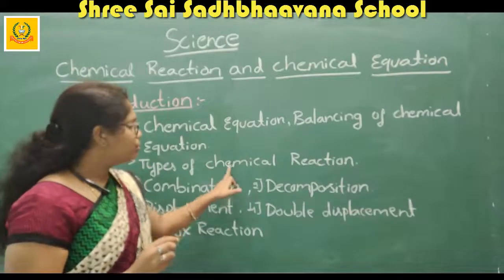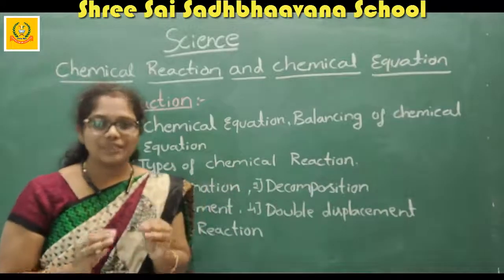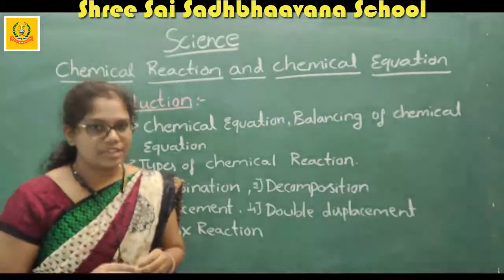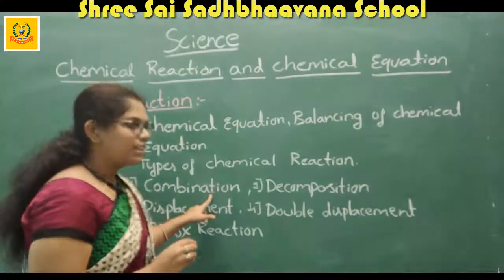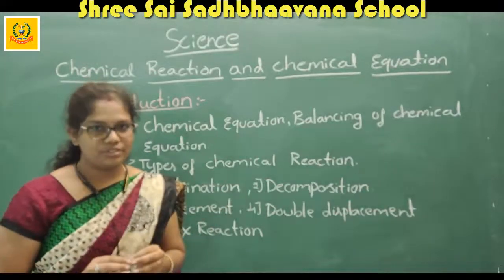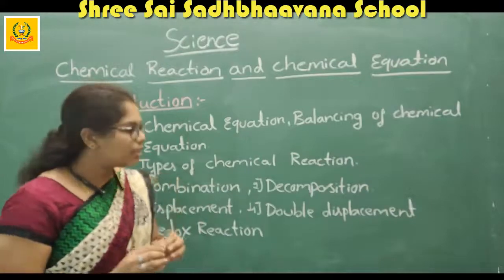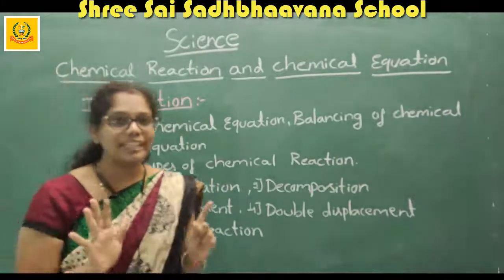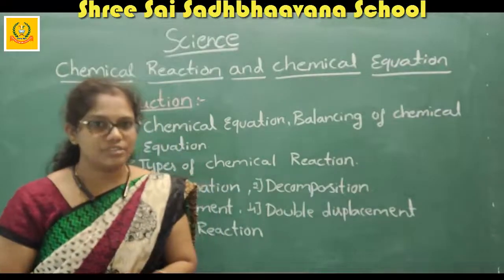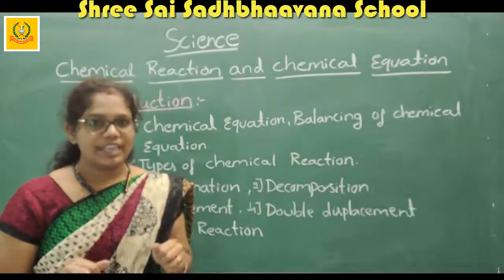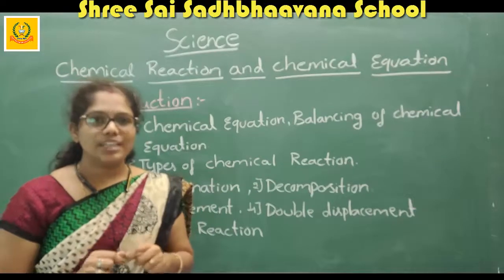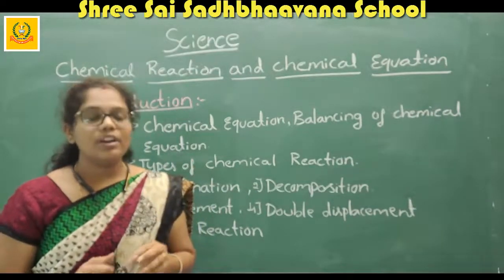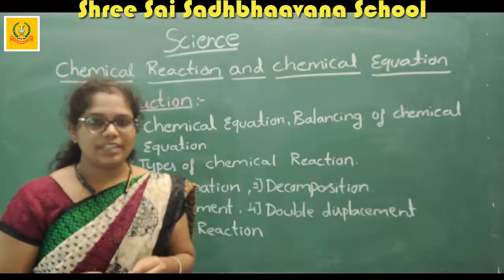First, you want to know the definition of chemical reaction. After knowing the definition of chemical reaction only, we are going to discuss the types of chemical reaction. There are mainly 5 important types of chemical reactions. How many types of chemical reactions do we want to study? We want to study the 5 important types of chemical reactions.